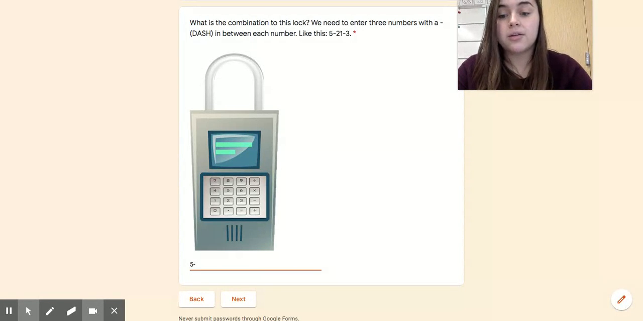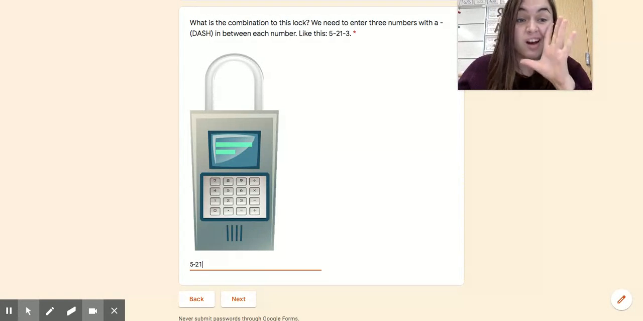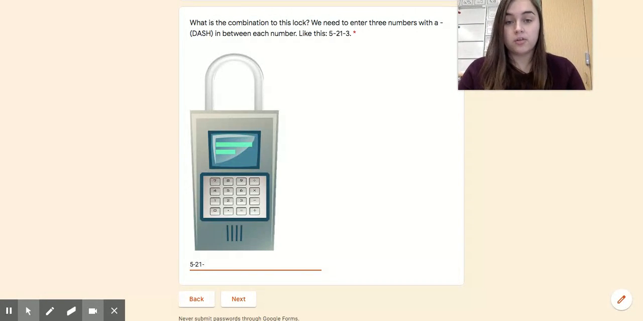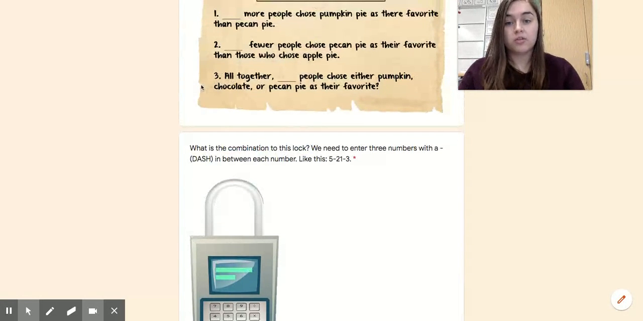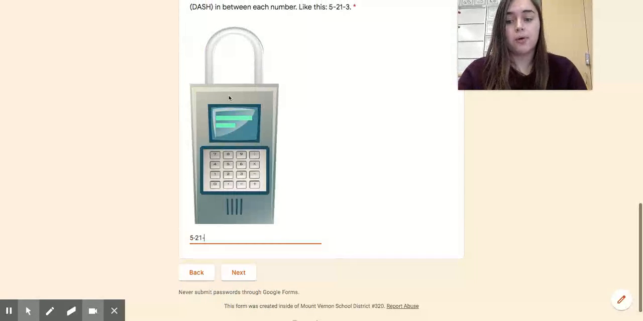Then you would write the next number, the answer to the second question. Let's say it was 21. Then you do another dash, and then you'd write your answer that you got for the third one. Let's use their example 3. So you would write it like that, and then you click next to move on to the next block.